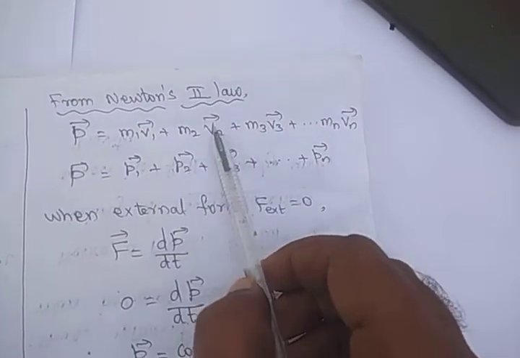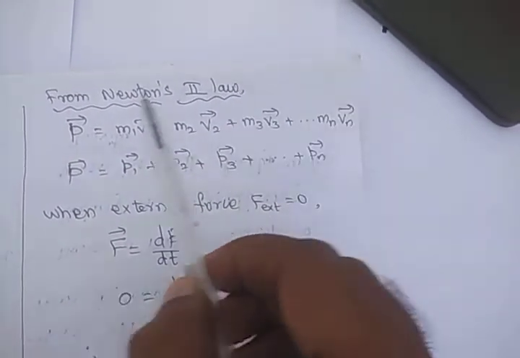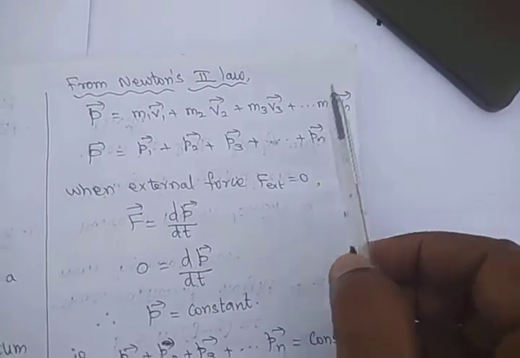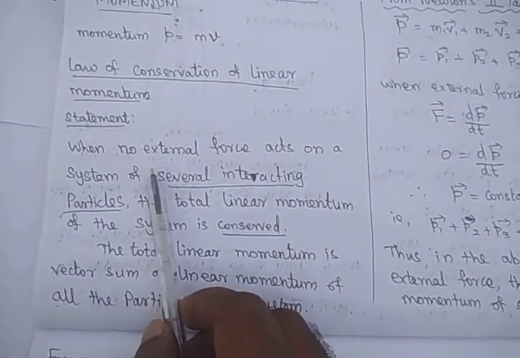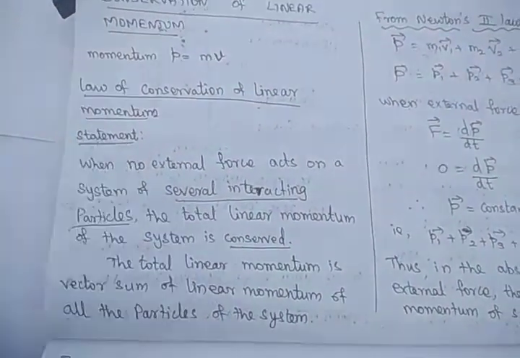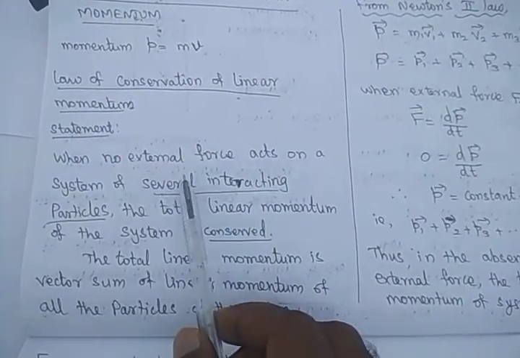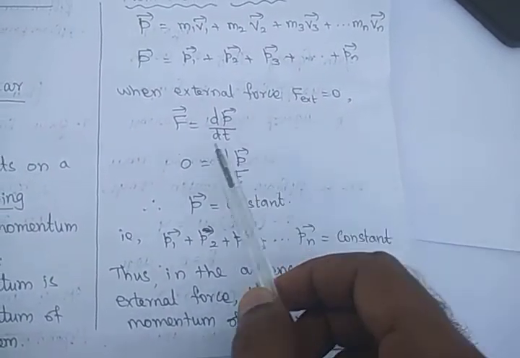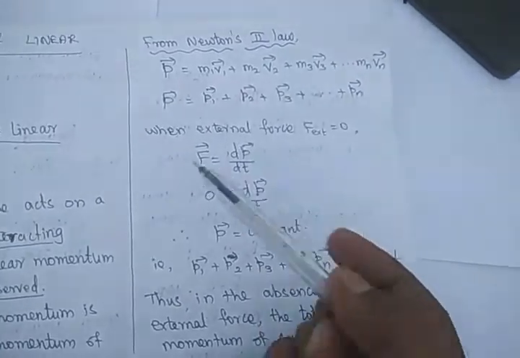So this vector sum of individual particle momentum is equal to the total momentum, p1 plus p2 plus p3 etc. So when the external force is zero, that is the statement given in the law of conservation of momentum. When no external forces act on it, when the external force is equal to zero, according to Newton's second law,